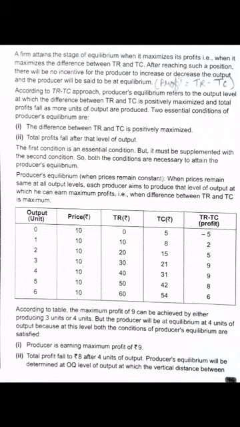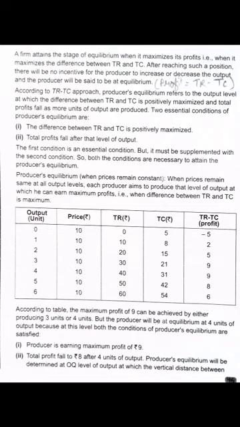Can you check out? See, what they say, 3 units and 4 units. What are they attaining? Okay, they are attaining a normal profit. But at the level of 4 units, the conditions of the producer's equilibrium are satisfied. Fine.